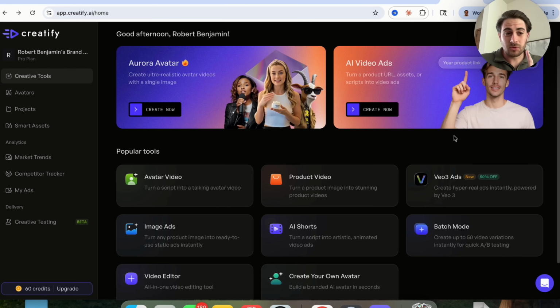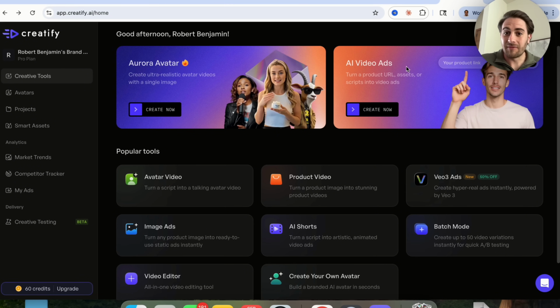Now, that brand new AI tool that I'm talking about is Creatify, because they just launched their Aura avatar, which is a brand new latest model, and this is the best ultra-realistic avatar model that I've ever seen, and it allows you to create AI avatars from just a single image. In addition to that, they have tons of other features.